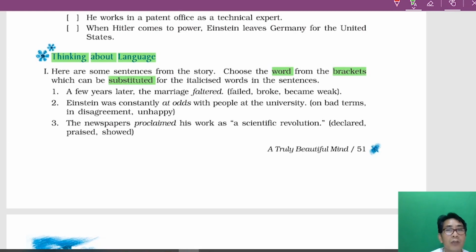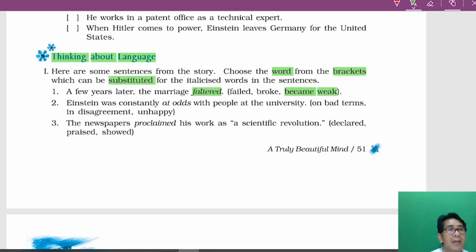For example, you have to find the word from the bracket. A few years later, the marriage faltered, that is the italic word. Now you have to find the substitute from the words in the bracket. You got it? A few years later, the marriage faltered. So faltered means became big. This is the substitute for the word faltered. I mean, they both have got the same meaning.